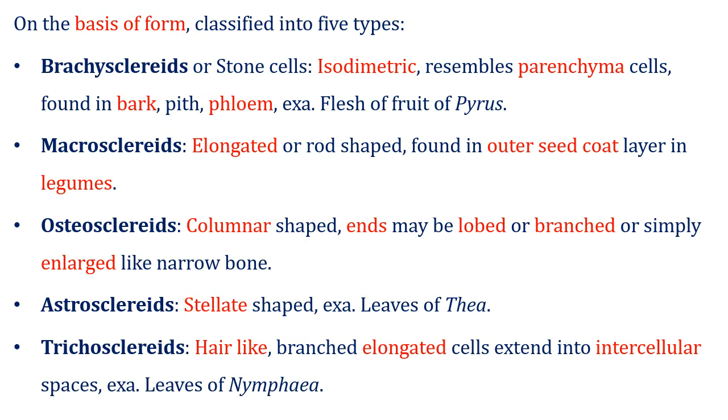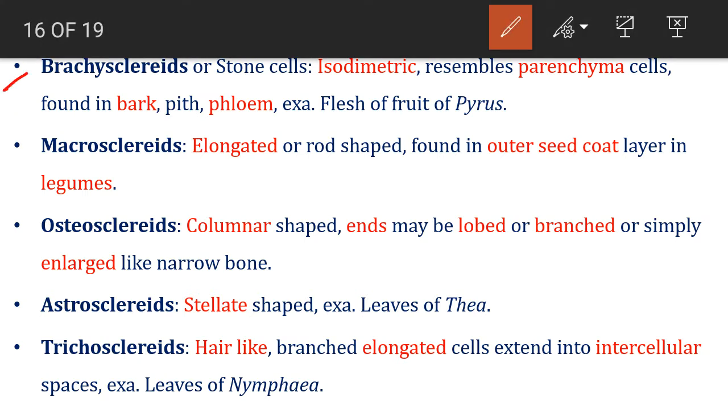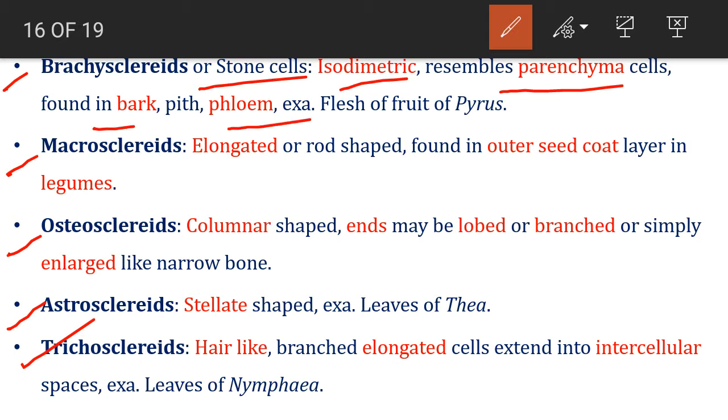On the basis of form, they are again divided into five different types: brachysclereids, macrosclereids, osteosclereids, astrosclereids, and trichosclereids. The brachysclereids are stone cells. They are isodiametric and resemble parenchymatous cells. They are found in bark and phloem. Macrosclereids, as the name suggests, are elongated and rod shaped, found in the outer seed coat layer.